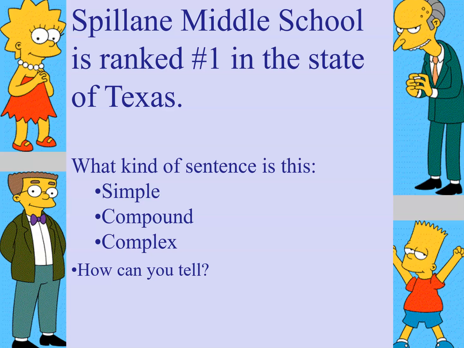Well, the reason why you can tell this is a simple sentence is it has a subject, Spillane Middle School. It has a verb, is ranked, and it makes a complete sentence. It has a complete thought. So that's how you can tell it is a simple sentence. Let's go on to the next one.